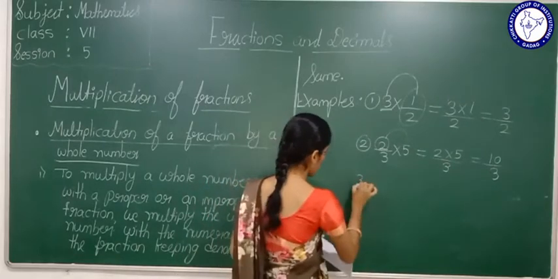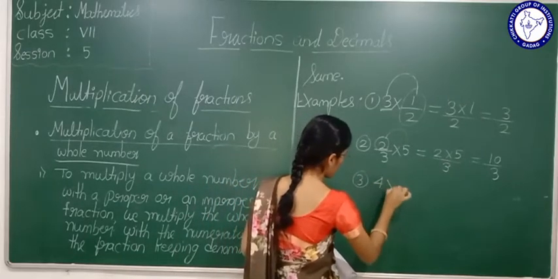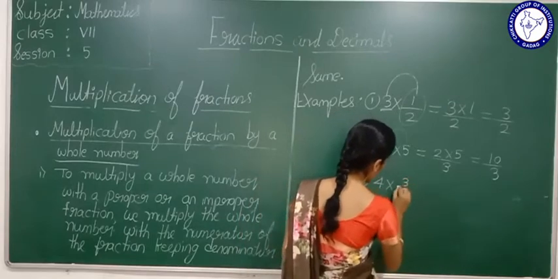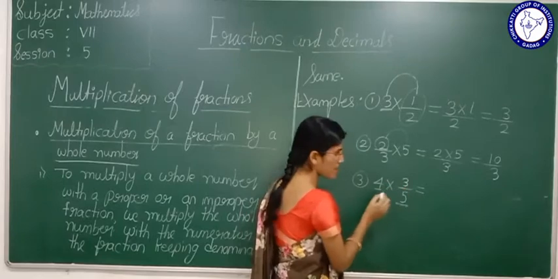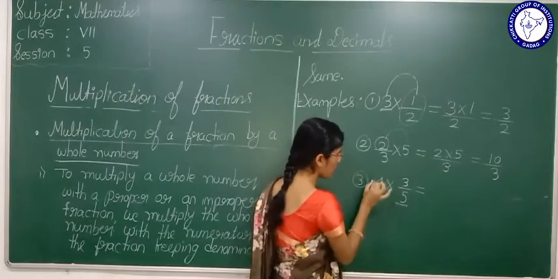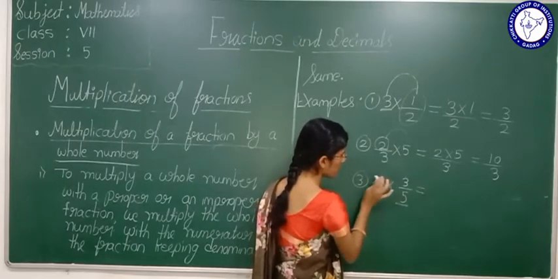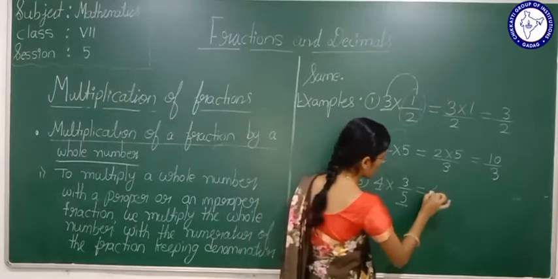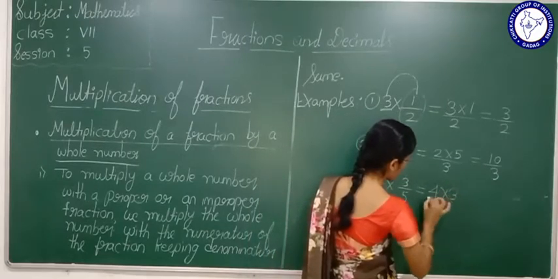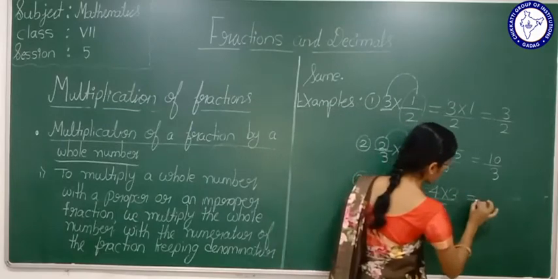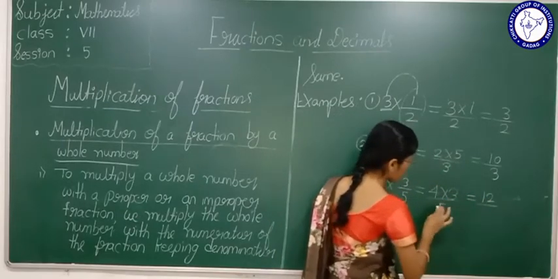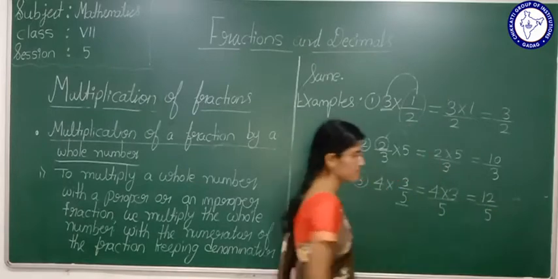Now say the third one, 4 multiplied by 3 by 5. This is a whole number and this is a fraction. Same thing. Multiply the whole number with the numerator of the fraction, that is 4 multiplied by 3, divided by 5. What are 4 threes? 4 threes are 12. 12 divided by 5.